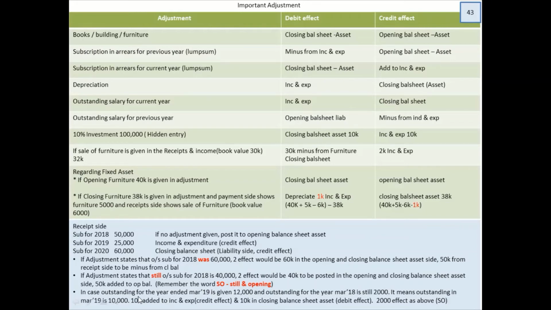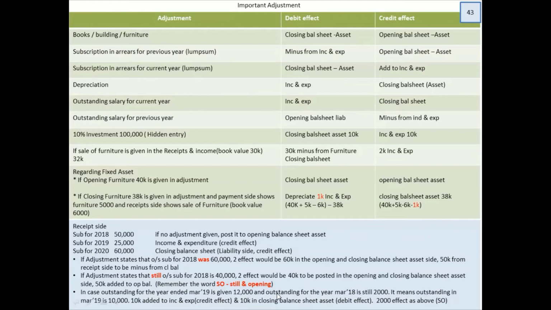Last part is the case of outstanding for the year March 19 is given 12,000 and outstanding for the year 18 is still 2,000. Now this happens usually. This is a very common adjustment. It means outstanding for 19 is 10,000. This is similar to the subscription thing which we studied today.